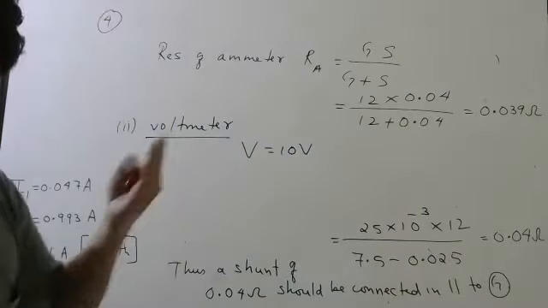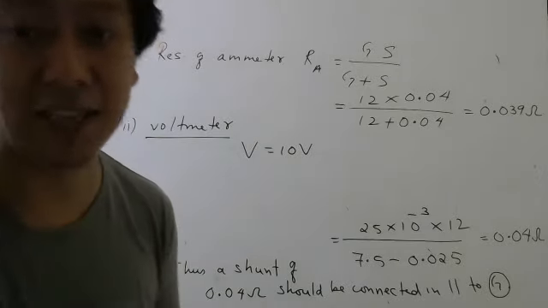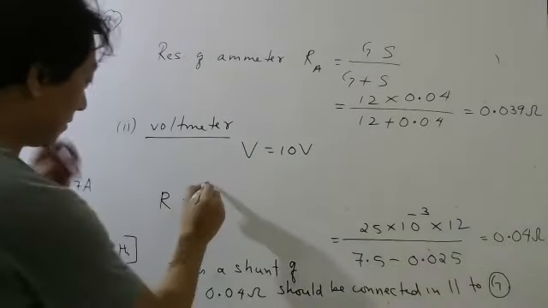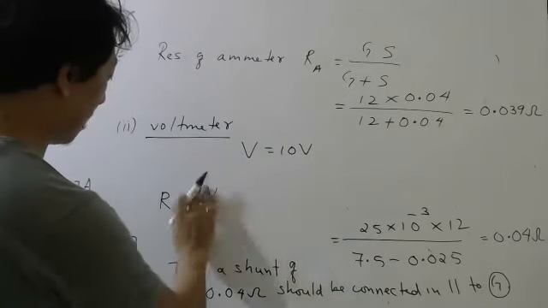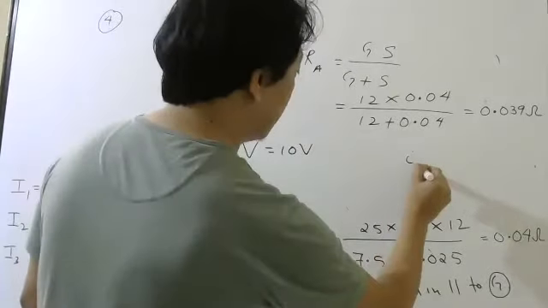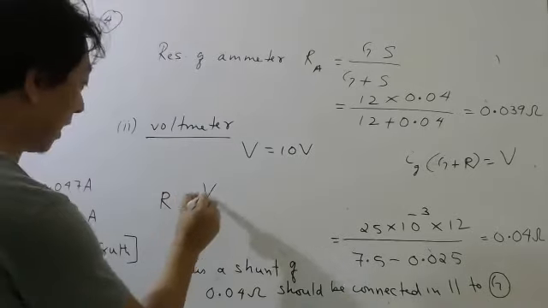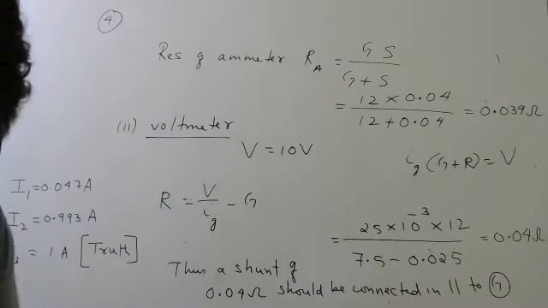How to convert a galvanometer into a voltmeter? Simple. Connect a high resistance in series. What is the formula for that high resistance? Ig into G plus Ig into R is equal to V. So R will be V by Ig minus G.